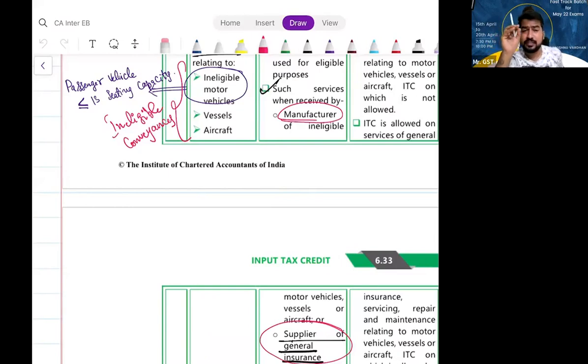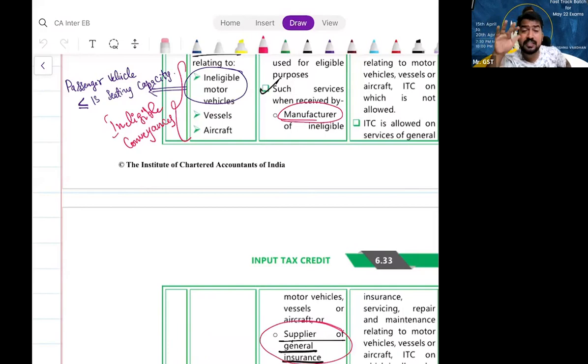SpiceJet Airlines purchasing, leave SpiceJet. Vivarth Private Limited purchasing an aircraft for the CEO, can it take ITC or not? No, sir. Vivarth Private Limited taking general insurance on that aircraft, can it take ITC? No, sir, because for Vivarth Private Limited, it is an ineligible conveyance. Simple.